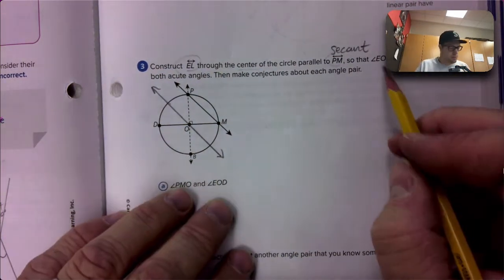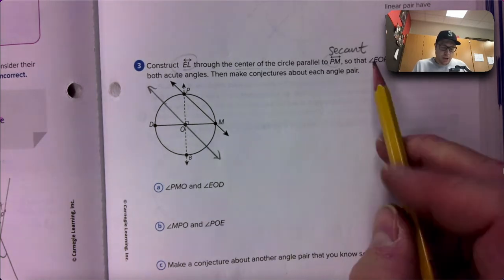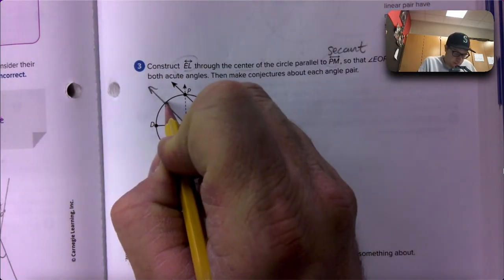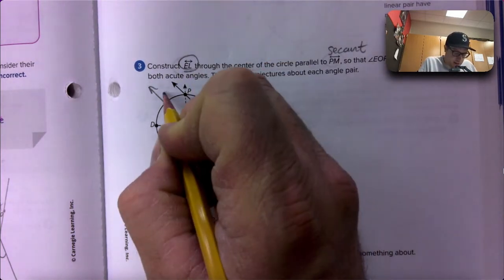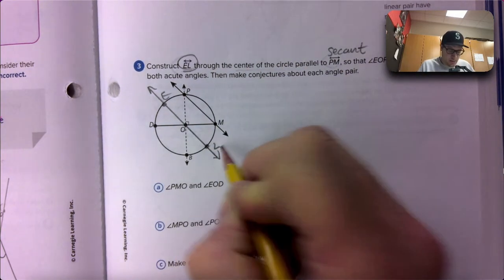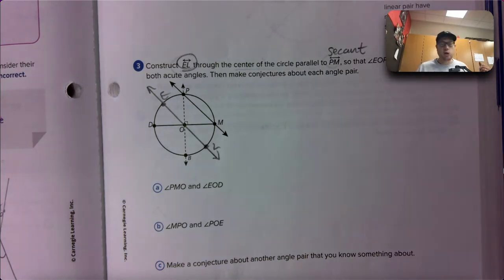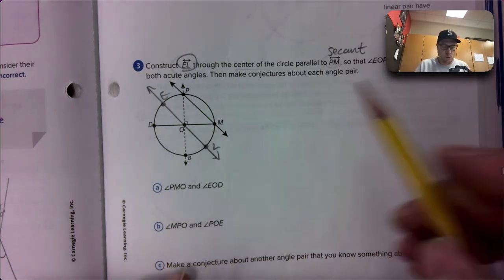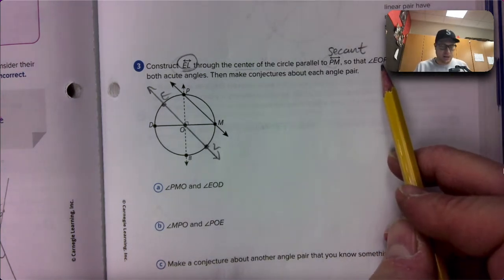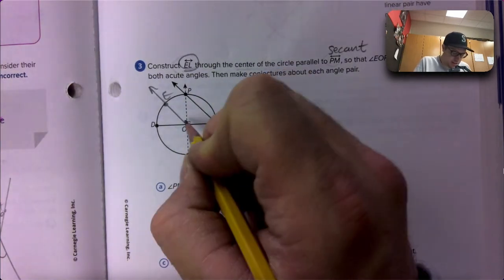Angle EOP. That's this angle right there. Highlight it. Come on now, do math in color. Angle EOP, there it is. And angle LOM. LOM. These two. This angle and this angle.